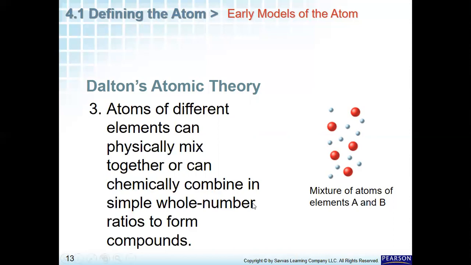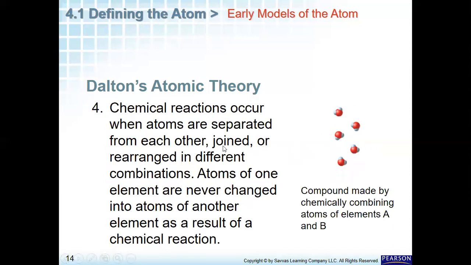But on the other side, when two elements combine together, like hydrogen and oxygen, to make a new compound in a simple whole number ratio, like 2 to 1, 2 hydrogen to 1 oxygen, to make water, we can say it is a chemical combination to make a compound. And that's an example of that.